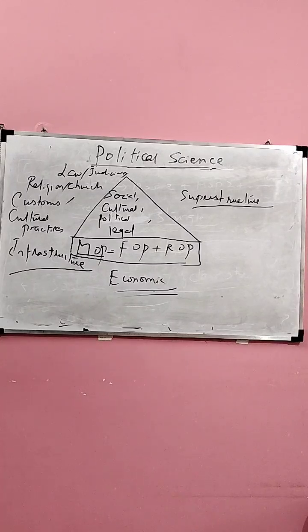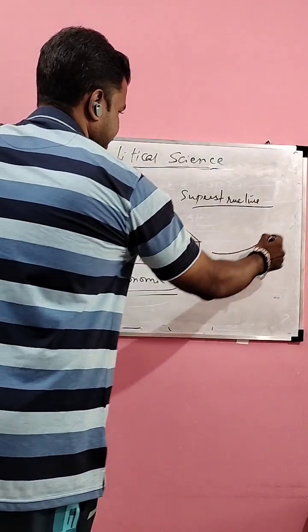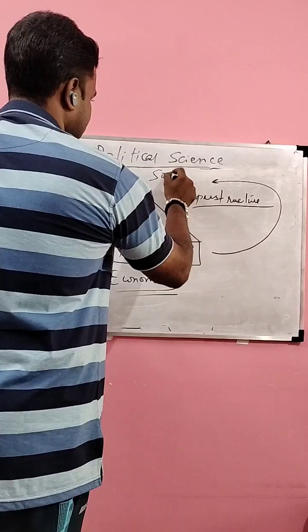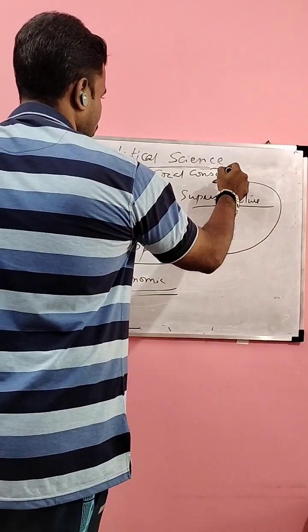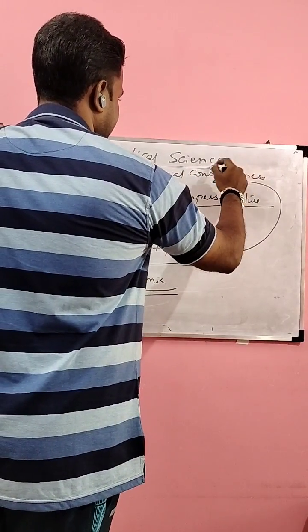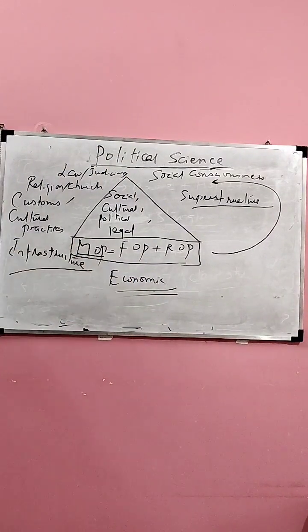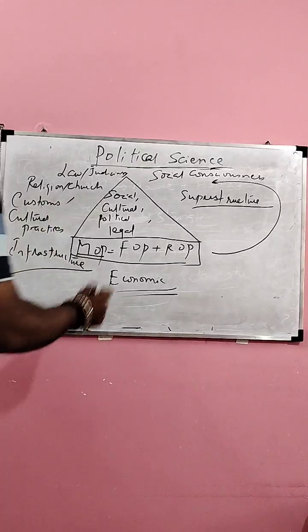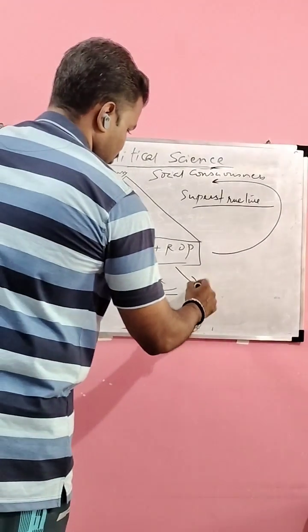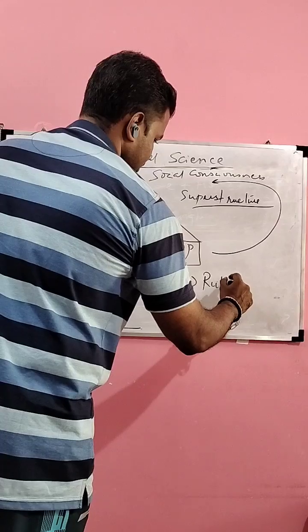So it is the MOP which is creating the social consciousness. Who you are, what I am is decided by the economic base. Okay, my thought process, my perception of reality, my life is decided by the economic base. Now you find the ruling class in the economic base, is it not? You find the ruling class here.